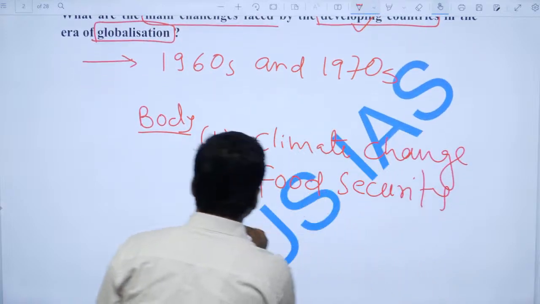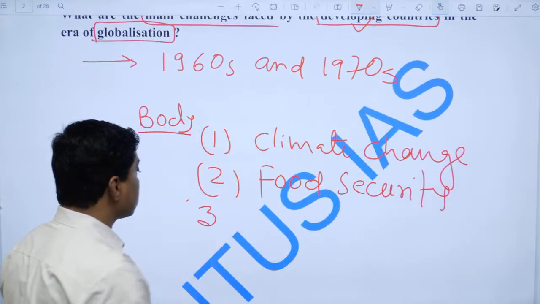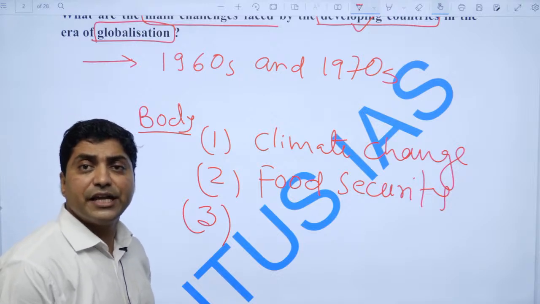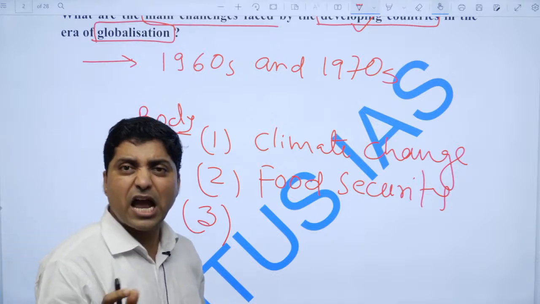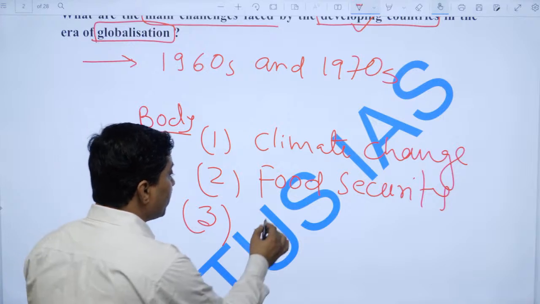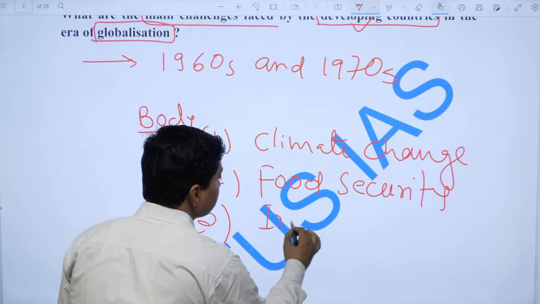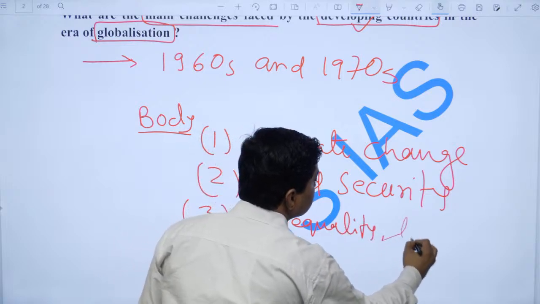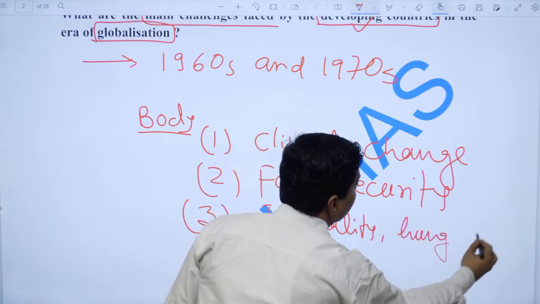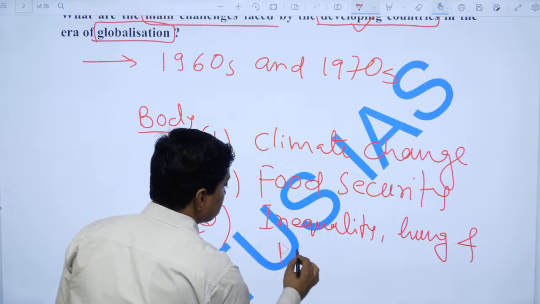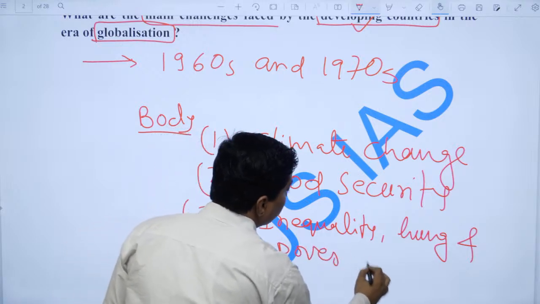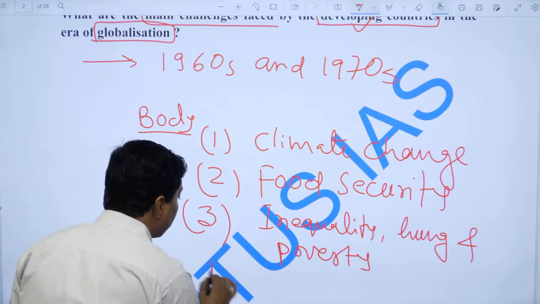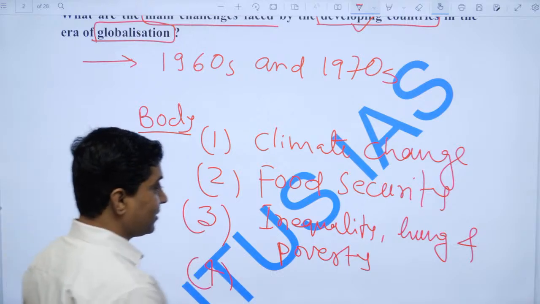Then third, globalization has given birth to unprecedented inequality, hunger and poverty, right? So inequality, hunger and poverty, these are faced by the developing countries. Fourth, if you look at it, the energy crisis, right?